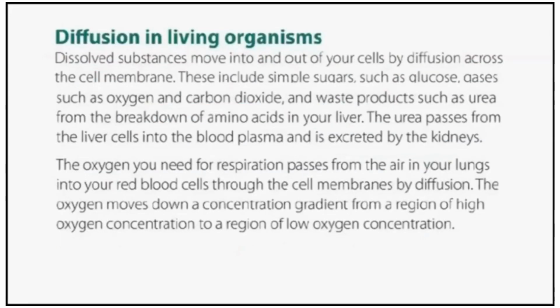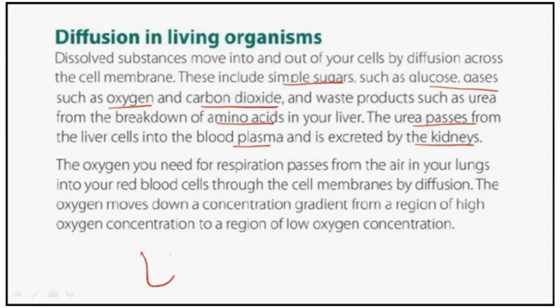Next is diffusion in living organisms. So dissolved substances move into and out of your cells by diffusion across the membrane. We have diffusion of oxygen and carbon dioxide taking place at the cellular level. There's diffusion of simple sugar like glucose and gases taking place. There is nitrogenous waste like urea also getting diffused. Urea passes from liver cells into the plasma and is excreted by the kidneys through diffusion. So we have diffusion in all these cases.